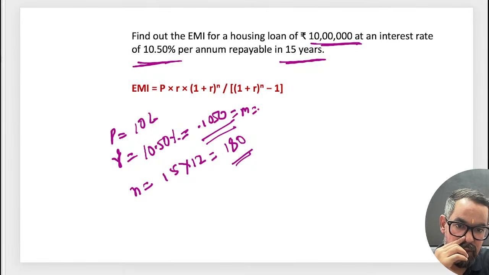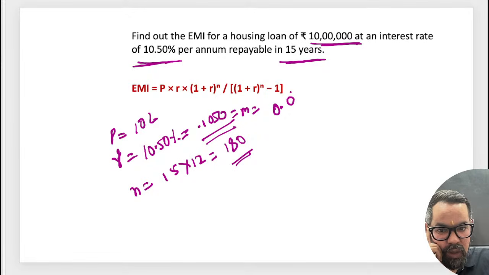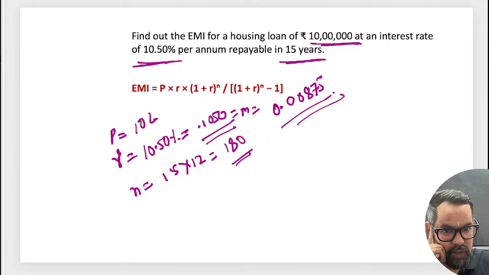So monthly basis, 10.50 divided by 12, it is coming around 0.875, okay.